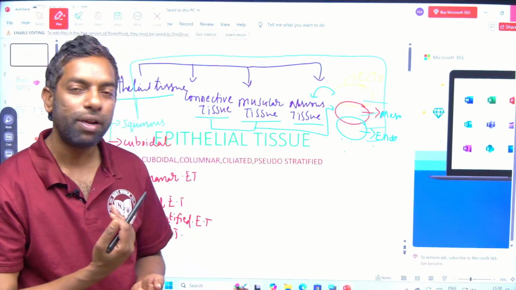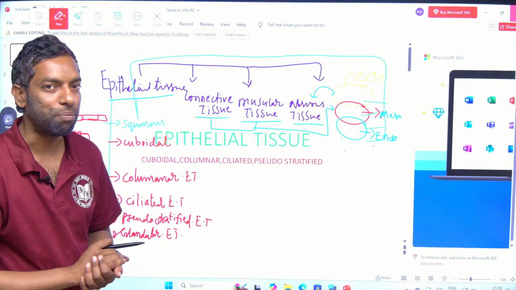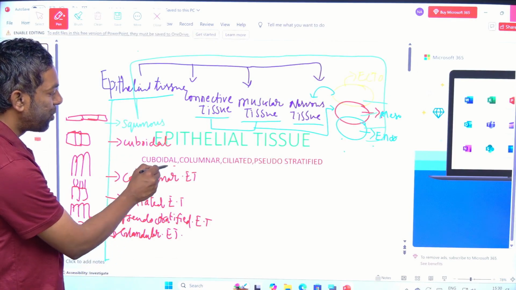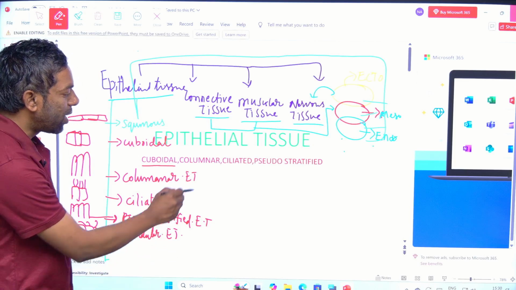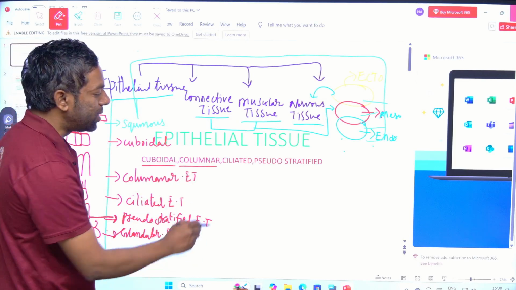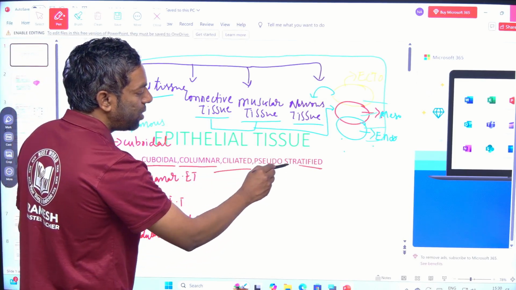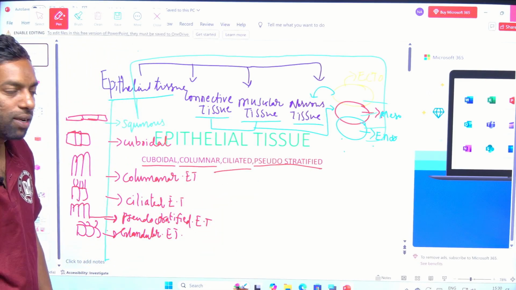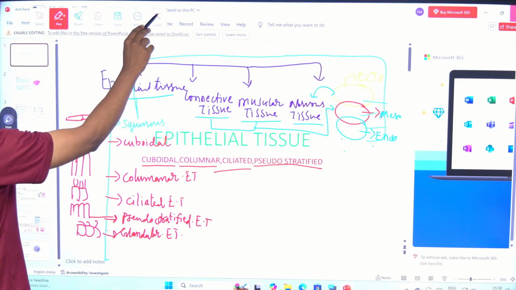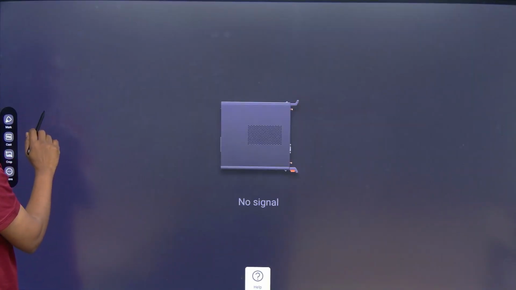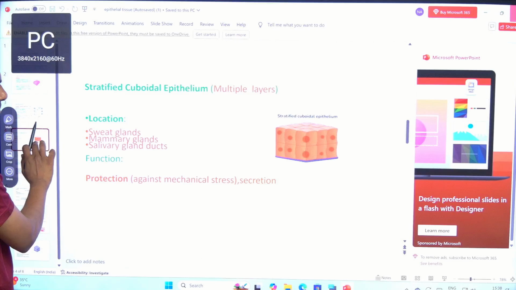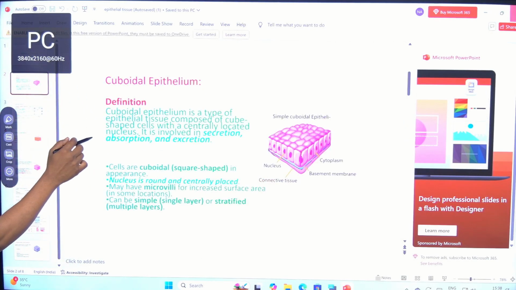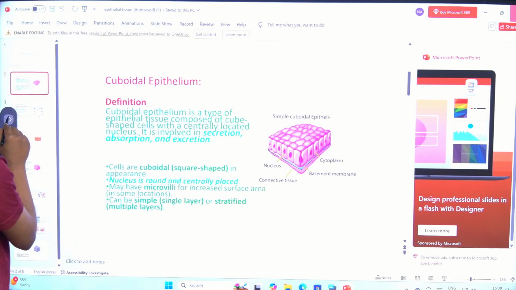In the previous class we completed squamous epithelial tissue, and in this class we are going to discuss cuboidal epithelial tissue, columnar epithelial tissue, ciliated epithelial tissue, and pseudostratified epithelial tissue. We are going to discuss cuboidal epithelial tissue this time.